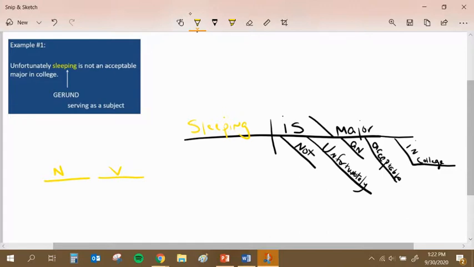So in diagramming, nouns are on flat lines, verbs are on flat lines. But I want to show that it's part noun and part verb. So when we build a gerund, it's going to be part noun, part verb, and so it's going to kind of have a step. It's a nice 90-degree hard step like this. I think it looks like an Egyptian arm, so I'll oftentimes refer to it as an Egyptian arm.